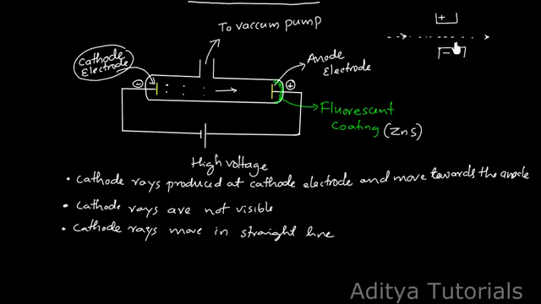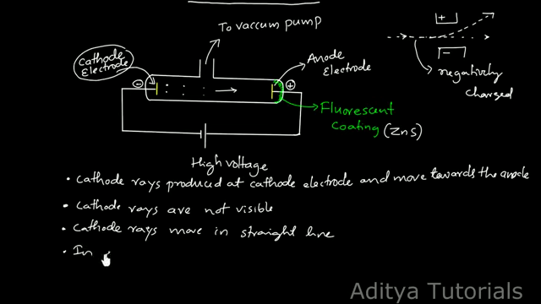When these particles enter the electric or magnetic field, they are deviated towards the positive part of the electrode, away from their straight line. This indicates that these particles are negatively charged.